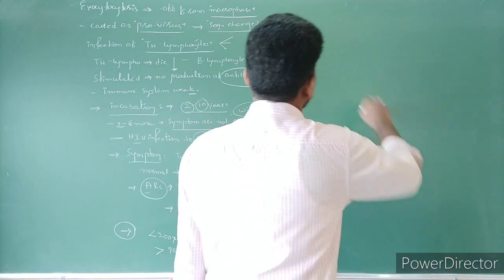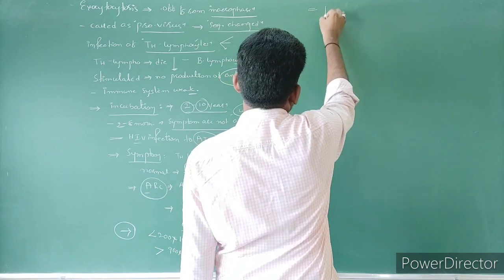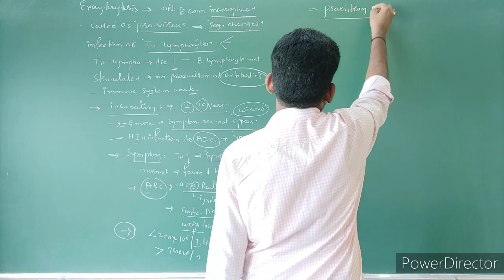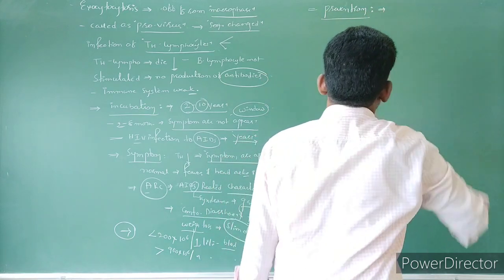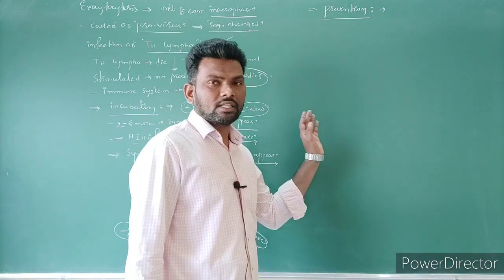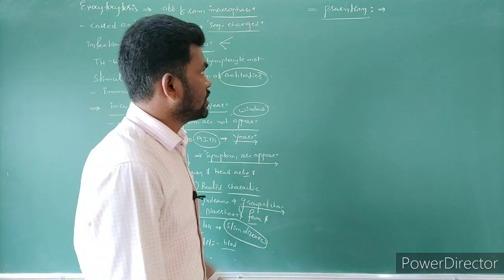And next is prevention of AIDS. We know that there is no particular treatment for HIV virus, so prevention is better than cure. How are we going to prevent?